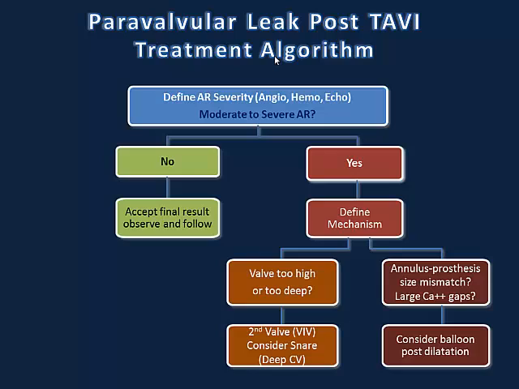I designed here a final algorithm how I think the paravalvular leak problem should be approached. First of all, if you are doing TAVI, you have to define the AR severity using the angio, the hemo, the echo, and you have to ask yourself a question whether it's moderate to severe. If the answer is no, you can accept the final result, observe and follow. If the answer is yes, you have to define the mechanism. If the mechanism is annular prosthesis size mismatch, large calcium or gaps, probably the solution could be derived from balloon post-dilatation. If the valve is too high or too deep, consider snaring, or probably you should consider a second valve implantation.